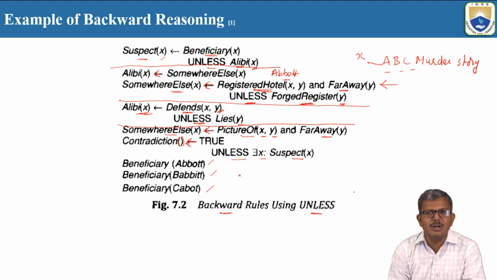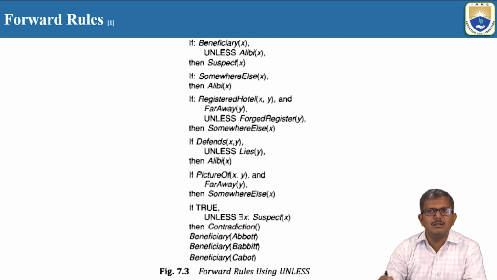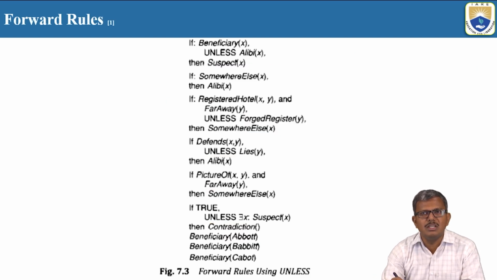So like this, we need to follow in order to solve this kind of ABC murder story problems by using this unless keyword. This approach we can call a backward rule approach, where we are going to have separate subgoals. Why separate subgoals? Because we are considering Abad, Babit and Kabat individually. But when it comes to forward reasoning, it will not be like that.